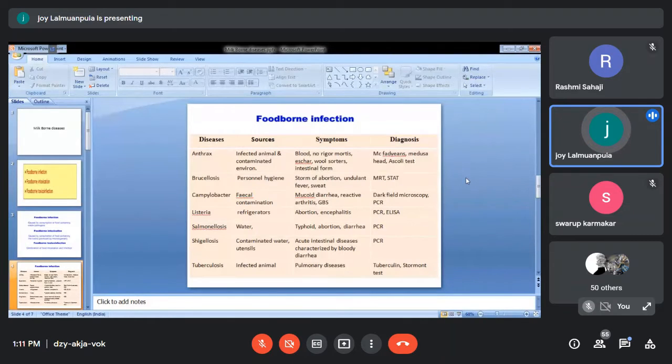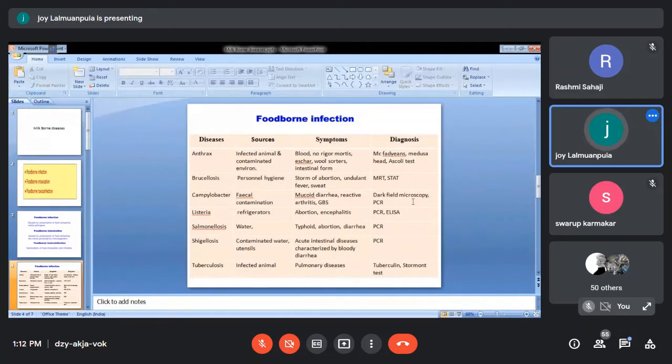These are some of the diseases which can cause foodborne infection. Now here I am writing foodborne infection, it may be meat or it may be milk. These are some of the diseases, not a complete exhaustive list. There are many more diseases which can cause infection or intoxication, etc.